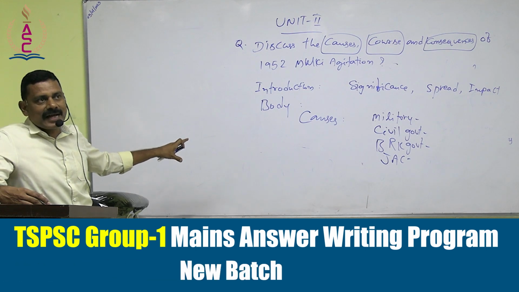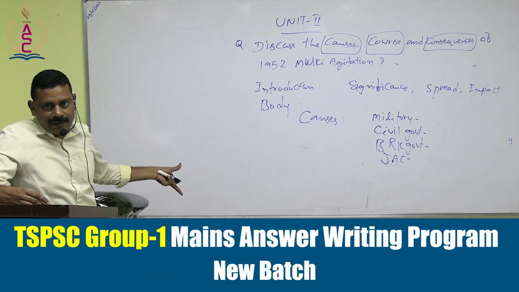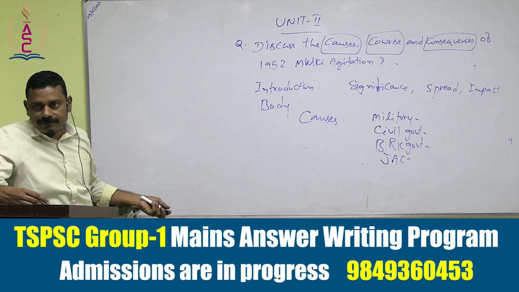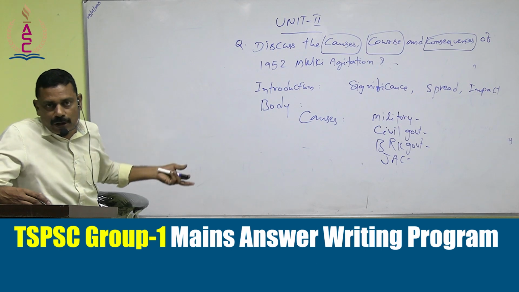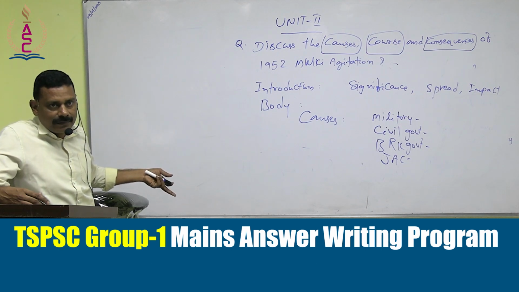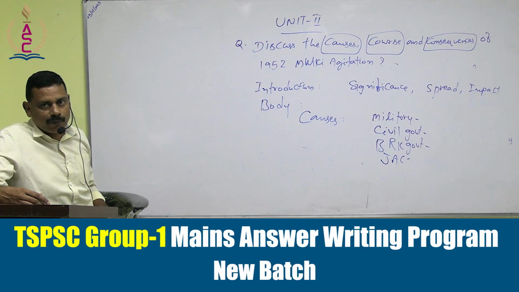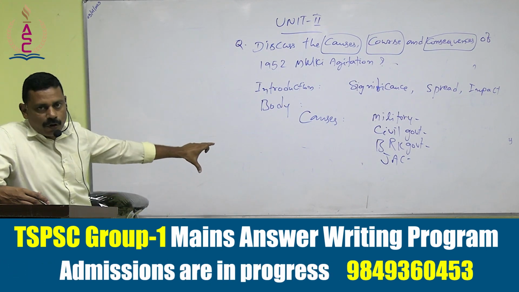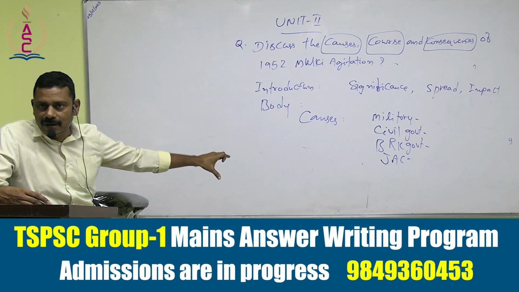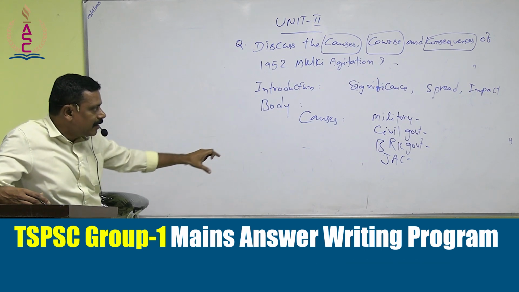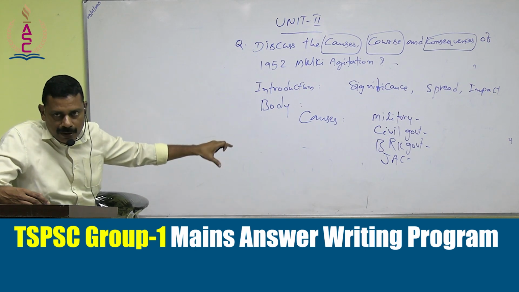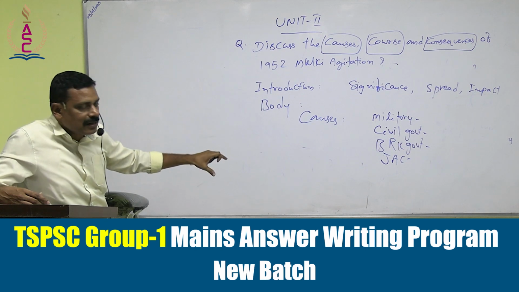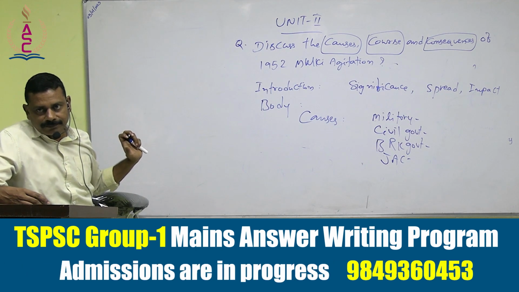The agitation was actually started by the students. And then subsequently, politicians got involved and many other people also started getting involved in it. So that can be seen as part of the course of the movement. So what we need to cover as part of the causes of the movement are the four reasons: the failure of the military government, the failure of the civil government, the failure of the Burgula Ramakrishna Rao popular government, and the failure of the government to address the demands of the students' unions.